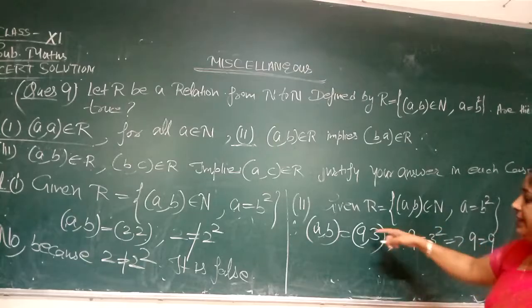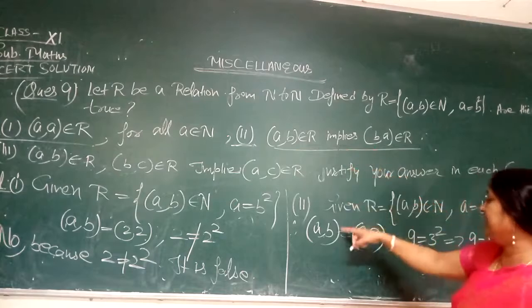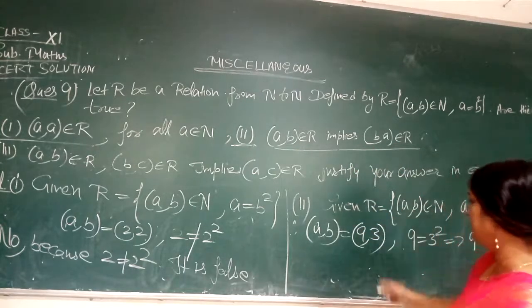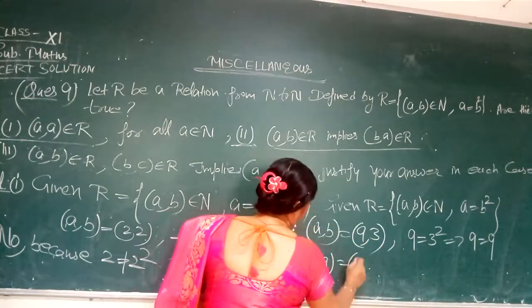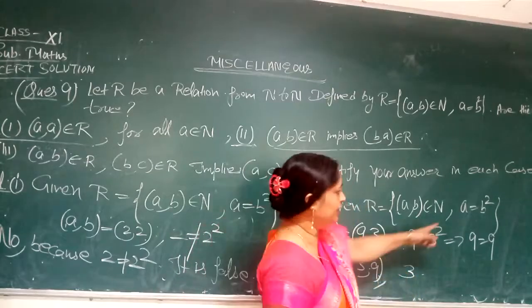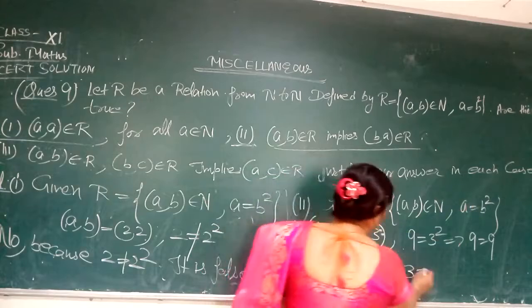But according to the second case, if (a, b) belongs to R, then (b, a) belongs to R. So let us interchange it: (b, a) is (3, 9). According to the definition a equal to b square, that is 3 equal to 9 square.